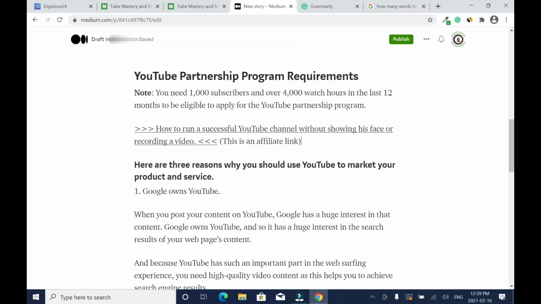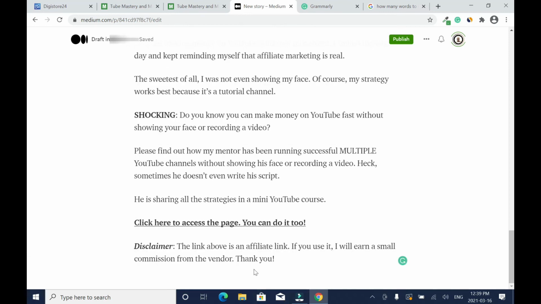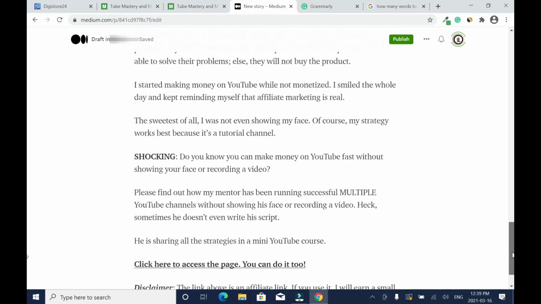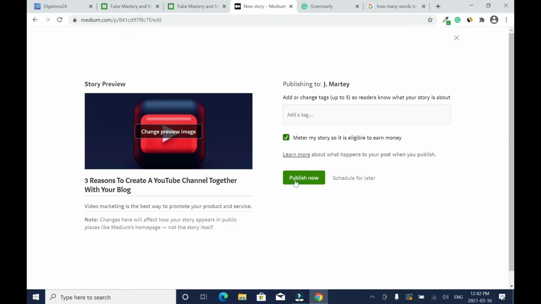This is all Medium wants you to do. And also down here, okay, here is really important. You can't forget about this. When everything is done and set, you click on publish. Next, we need to add tags.